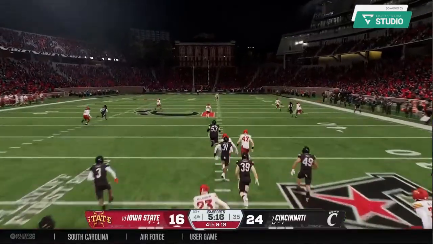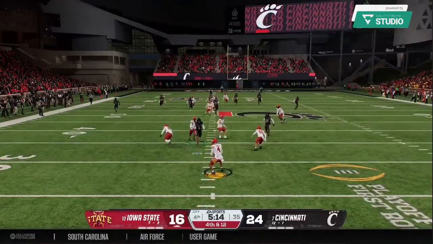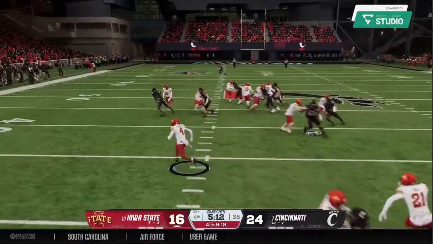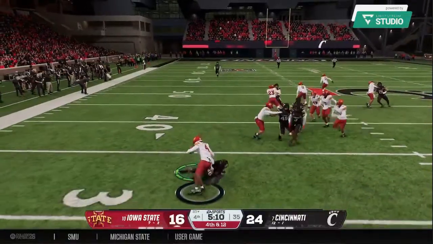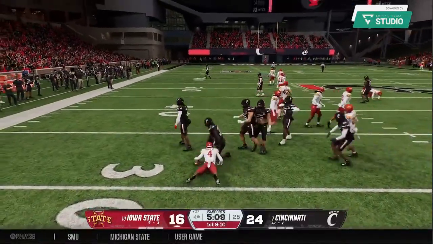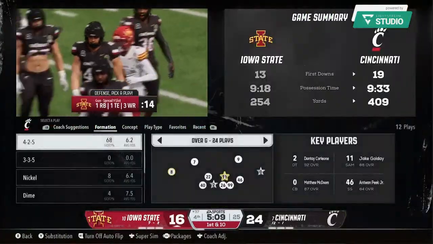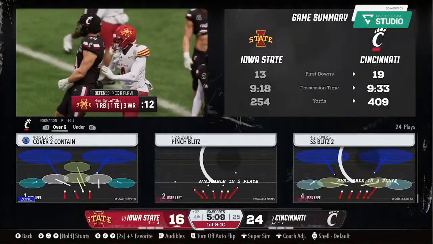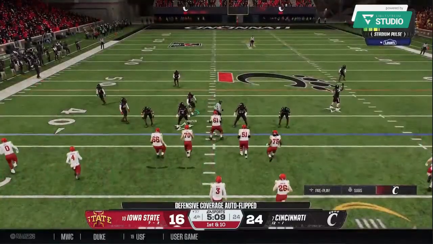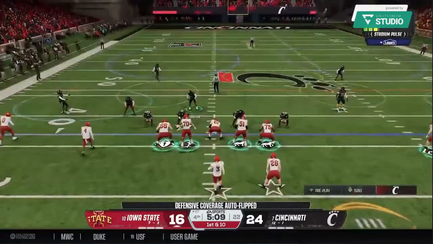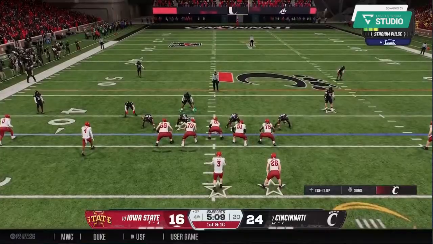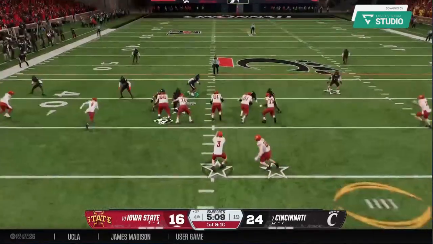Looks like the Bearcats will send their punt team onto the field. And he'll kick it away now for the 2nd time. And the coverage team makes the stop on this return. And here comes the Iowa State offense back onto the field now. They were fortunate to get points on the last possession because of a long-range field goal.